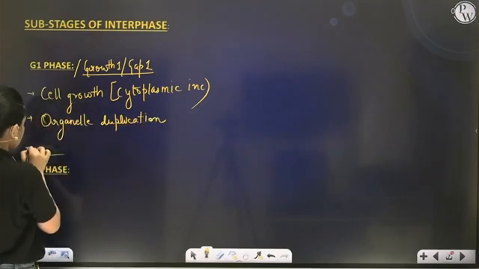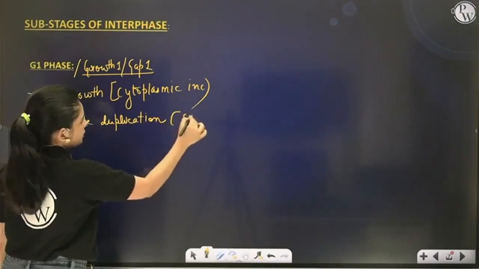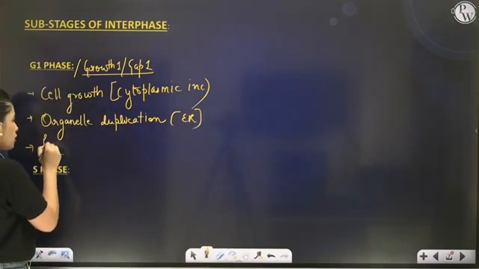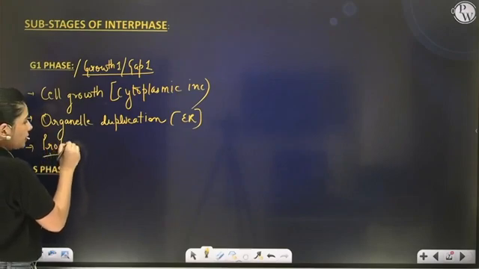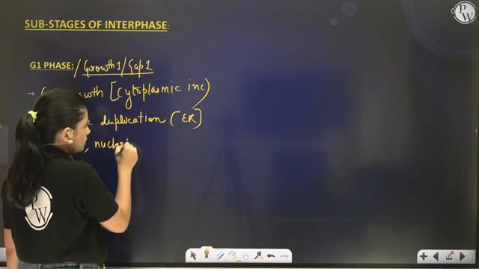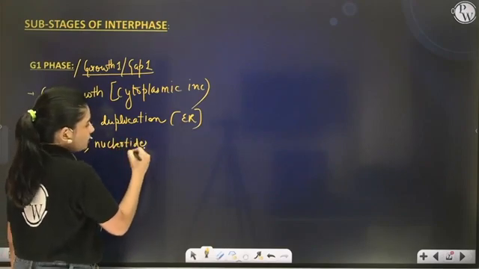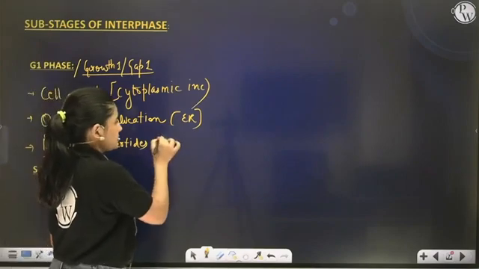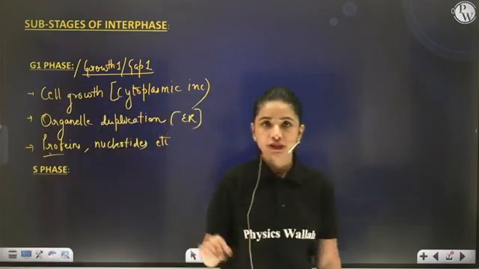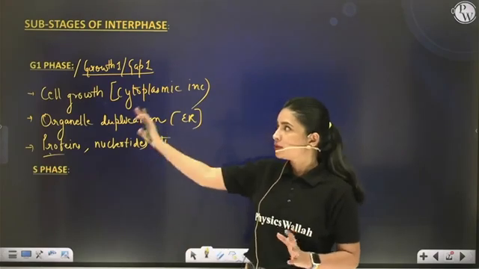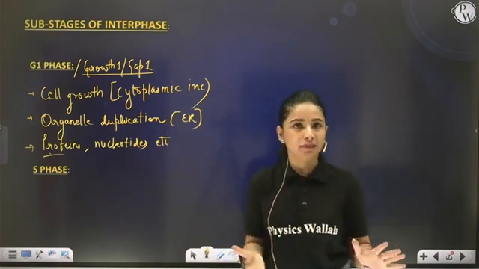Apart from this, there is also synthesis of proteins required for cell division, and nucleotides, like in the form of energy, ATP, GTP, and so on. So thus, G1 phase is characterized as simply a growth phase. But during G1, there is no DNA replication.